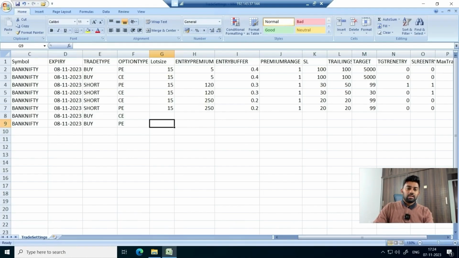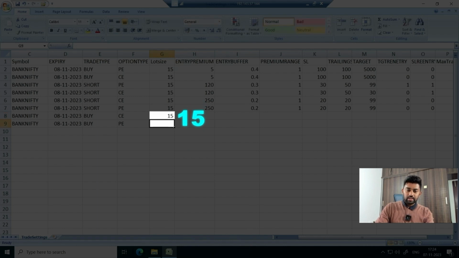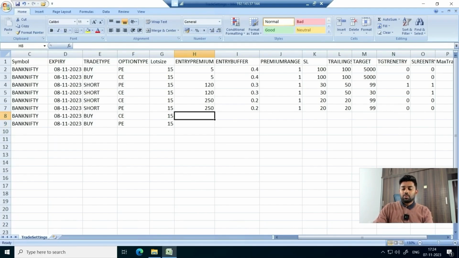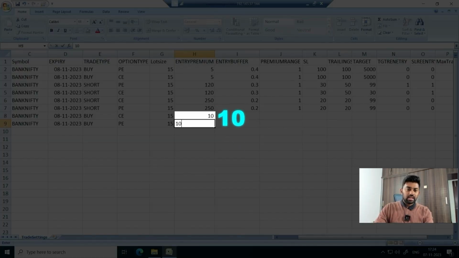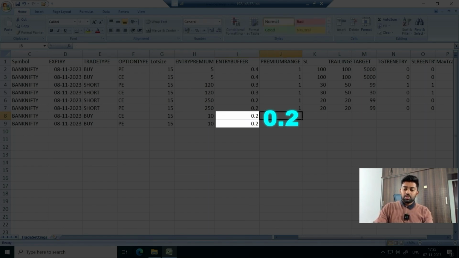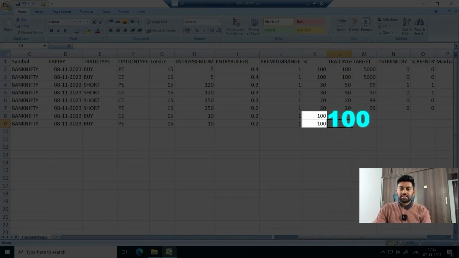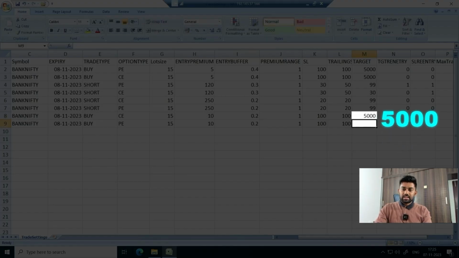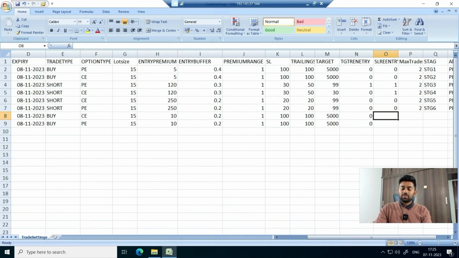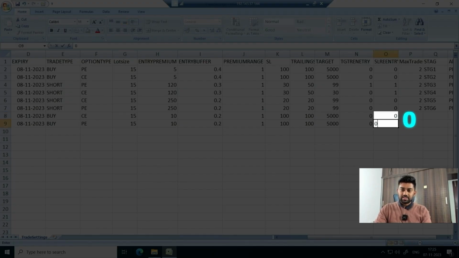This time again the lot size is 15 and 15, and let us say I want to buy this time the legs whose premium is, let us say, 10 rupees. Again, entry buffer can be anything. If I don't want to give any premium range, I can keep it 1 and 1. SL again in terms of percentage, 100%. Similarly, this SL also is 100%. Trailing stop loss 100, target can be 5000% again, and let's move ahead. Target re-entry, I don't want any re-entry. Similarly, stop loss re-entry, if I don't want any stop loss re-entry, I can keep it 0.